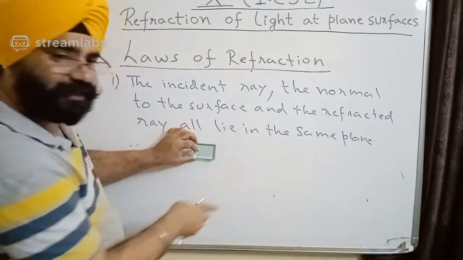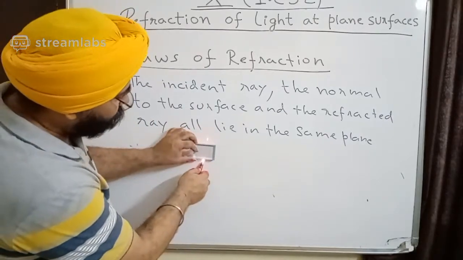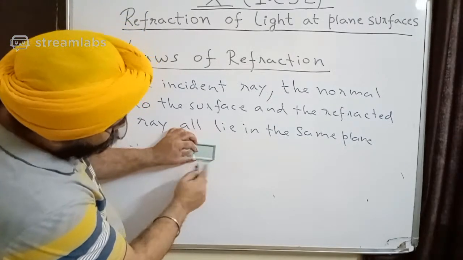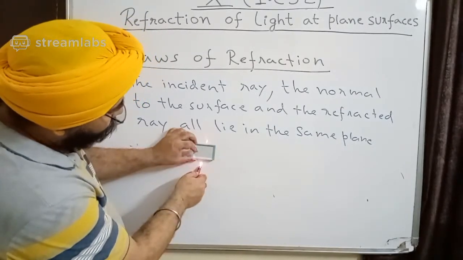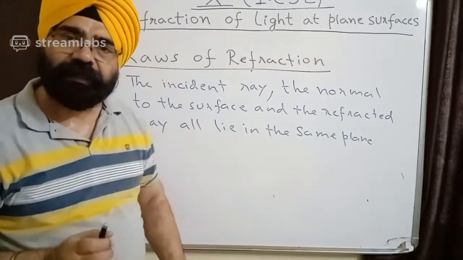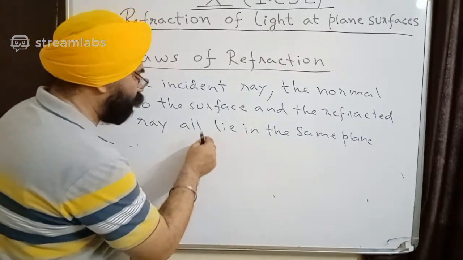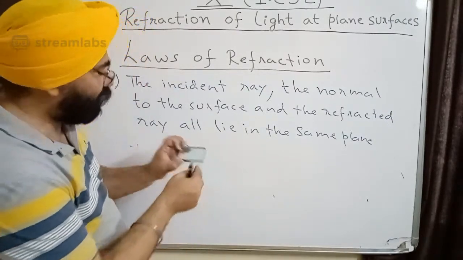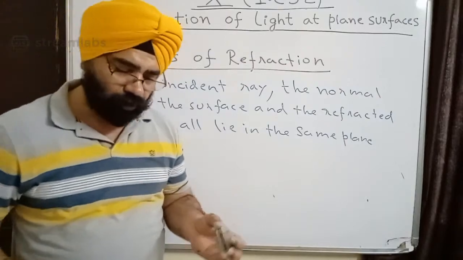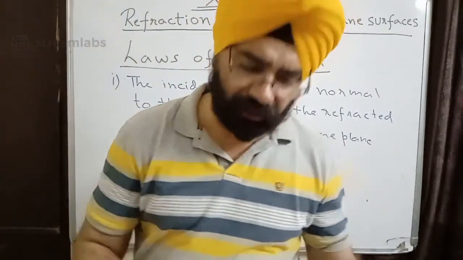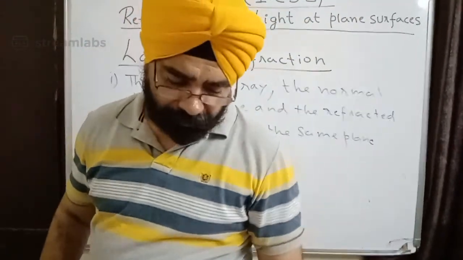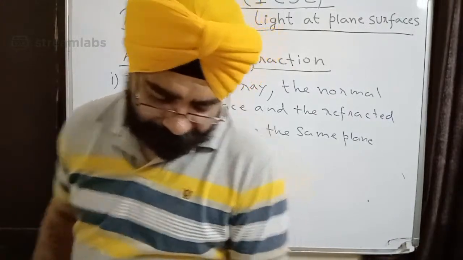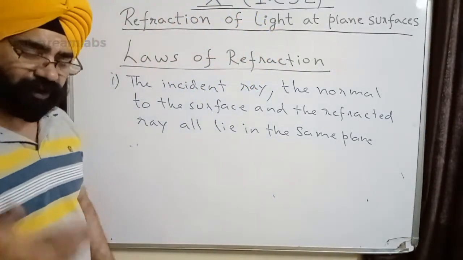It is staying in the same plane. Here is my incident ray, and here you will see the refracted ray. Both are on the same plane, and of course when I draw a normal to this edge, it will also come on the board. So the first law is very similar to that of reflection, that all three lie on the same plane.